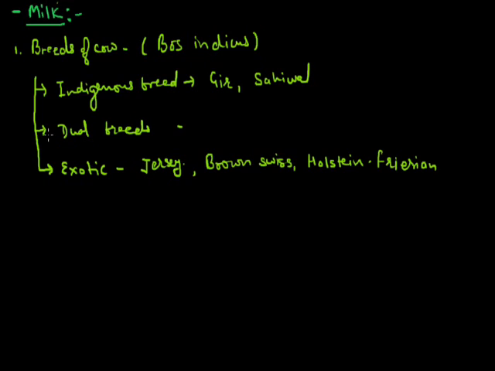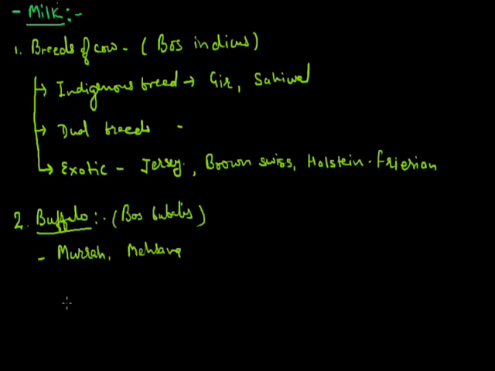Now, the second animal which is used for milk production is the buffalo. The scientific name of buffalo is Bos bubalis. In India, some common breeds of buffalo are Murrah, which is used for the production of milk, second, Mehsana, and third, Surti. So these are the three breeds which are used for the production of milk.